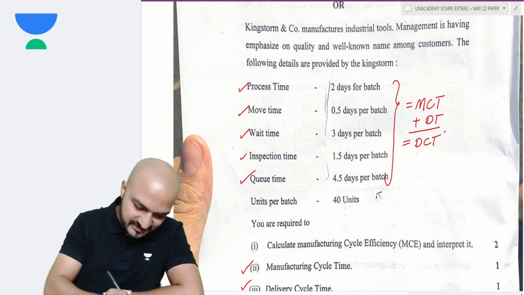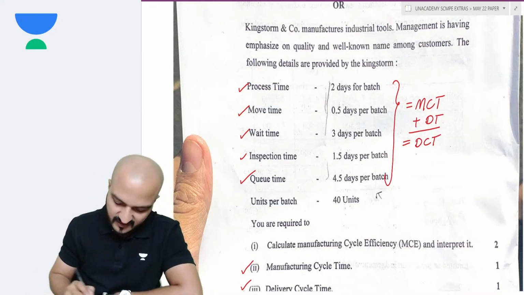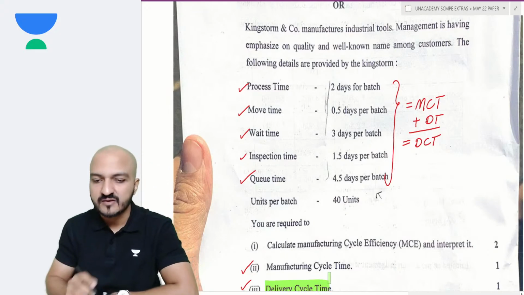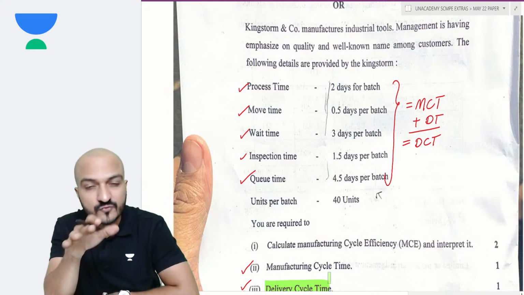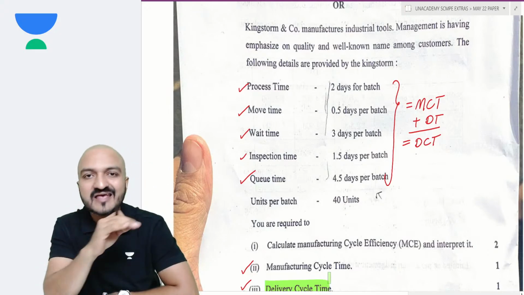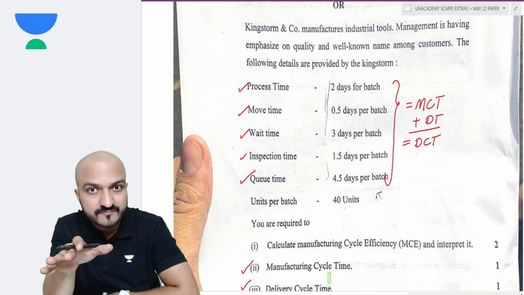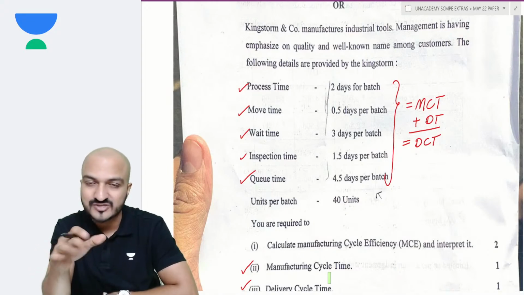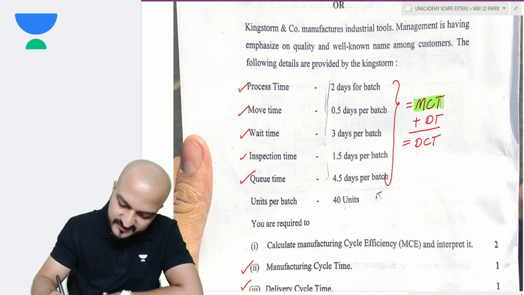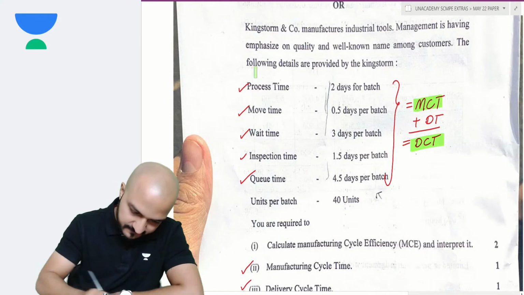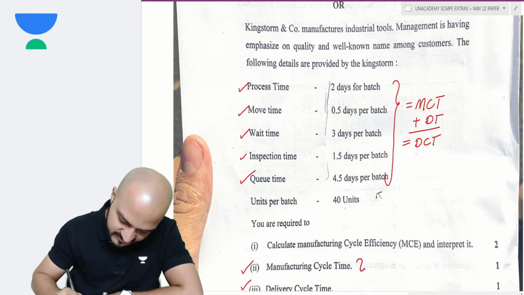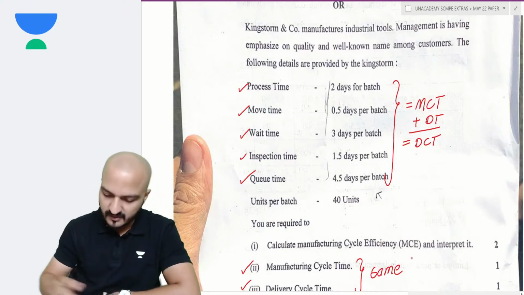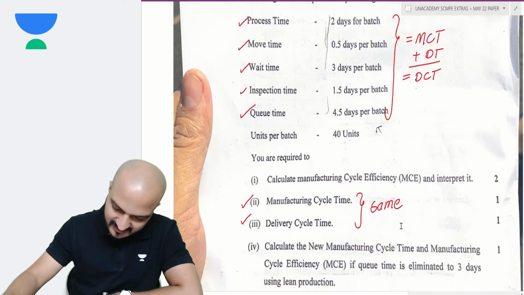But here in this question, I don't know why they asked delivery cycle time. Maybe they have asked it just to confuse you. Yes, there is no delivery time in this question. There is no separate ordering time also in this question, no receipt time in this question. So whatever is the MCT, same is the DCT. Yes, in this question, MCT and DCT has to be same. Yeah, and MCE, they have asked you to calculate.